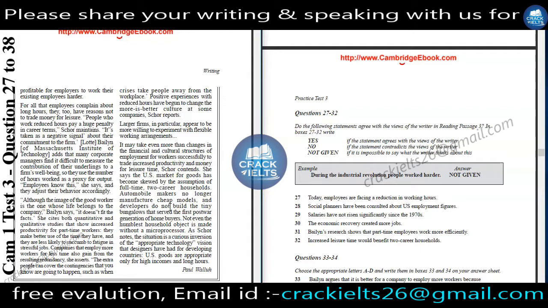In this paragraph, they have given us information about both the things, leisure time and two-career household. But they are not talking about whether the increased leisure time would benefit or not benefit two-career household. That's why here we will write not given for question number 32.